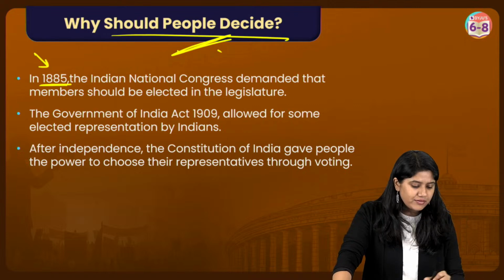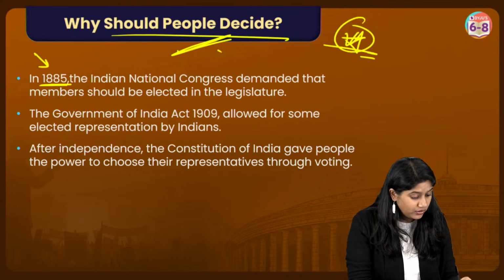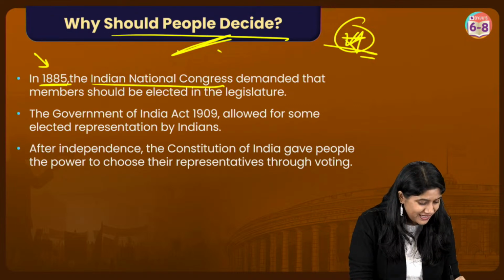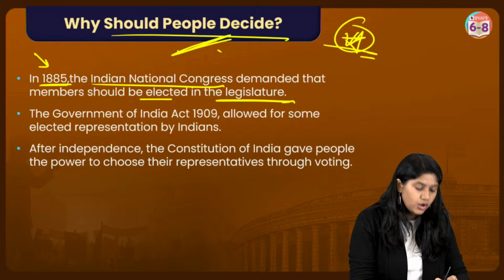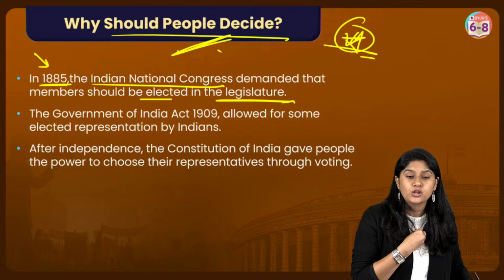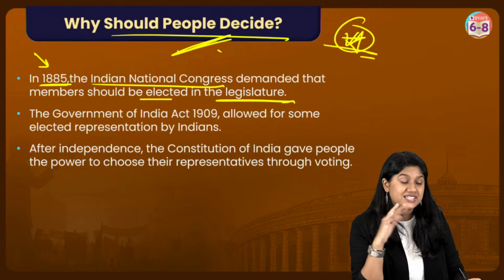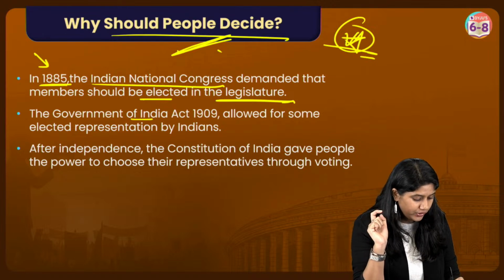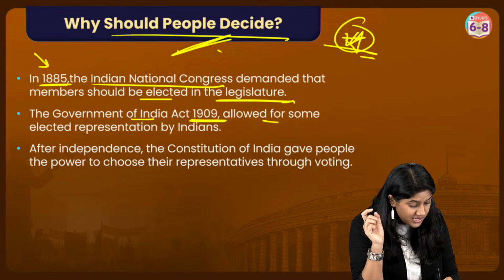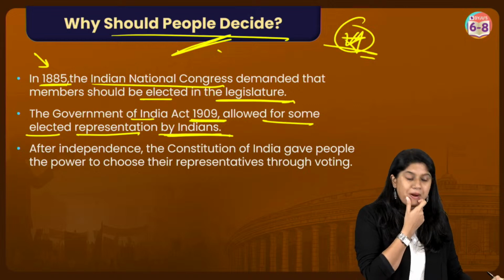In 1885, it's a very important piece of information mentioned in our textbook, we know that the Indian National Congress demanded that members should be elected in the legislature. So of course they asked, please allow us also to participate in the elections that are happening. But of course they said no. But later the Government of India Act 1909 allowed some of the elected representatives to participate.